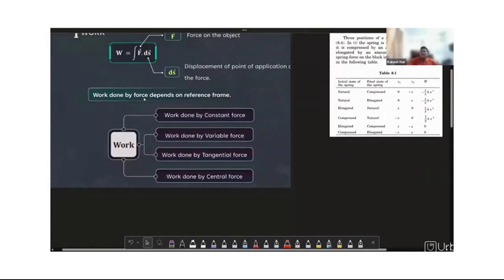Next, work done by the force depends upon the reference frame. Yes, it depends. Like if we are applying force in the X axis and Y axis, the work will be done in the XY plane itself.